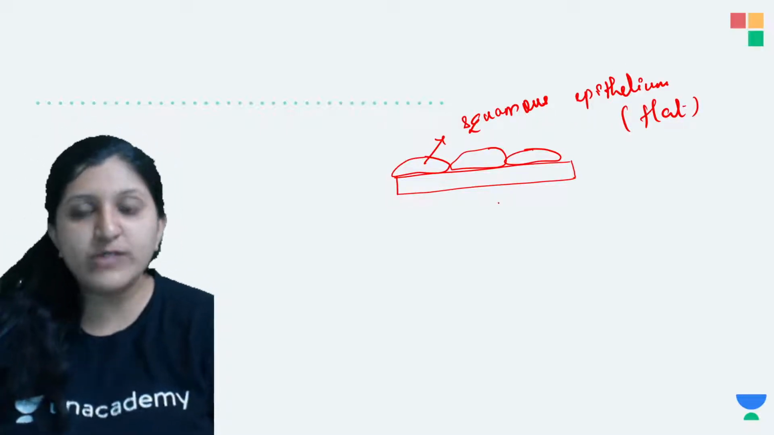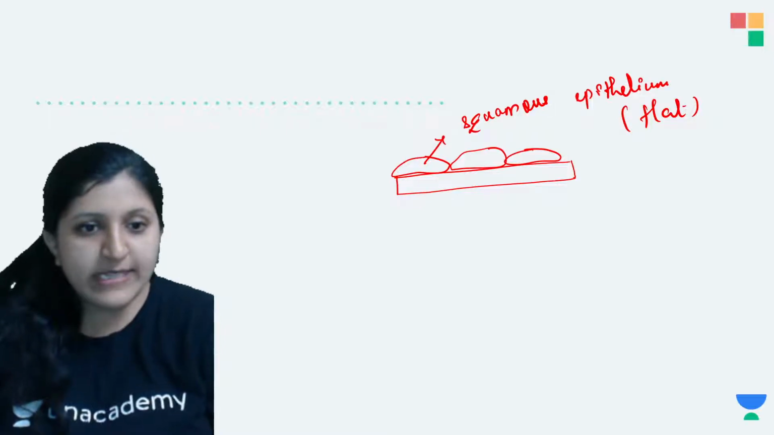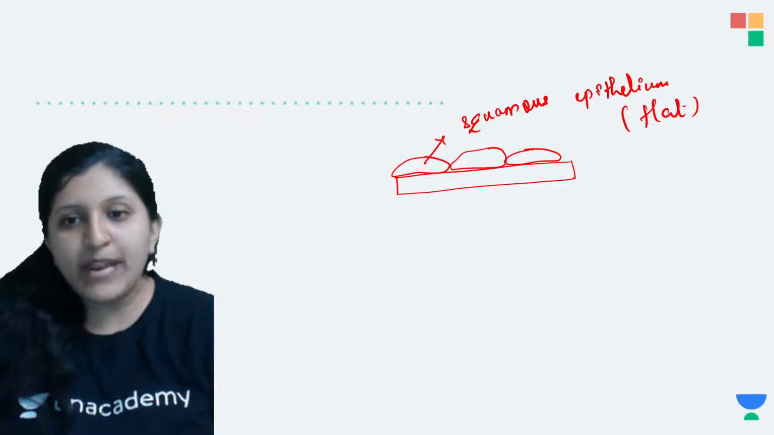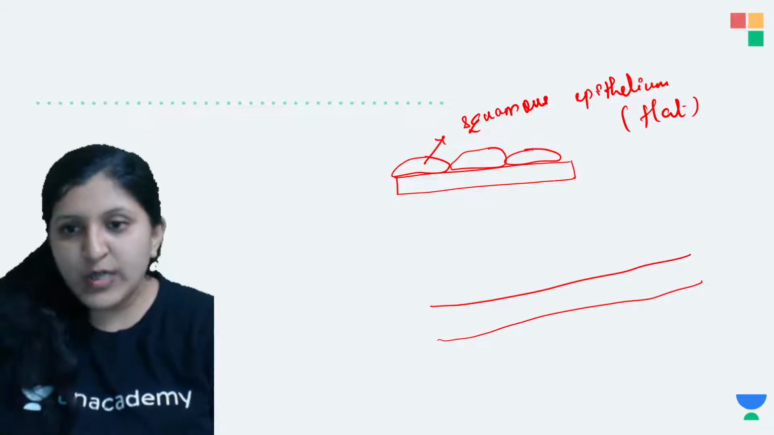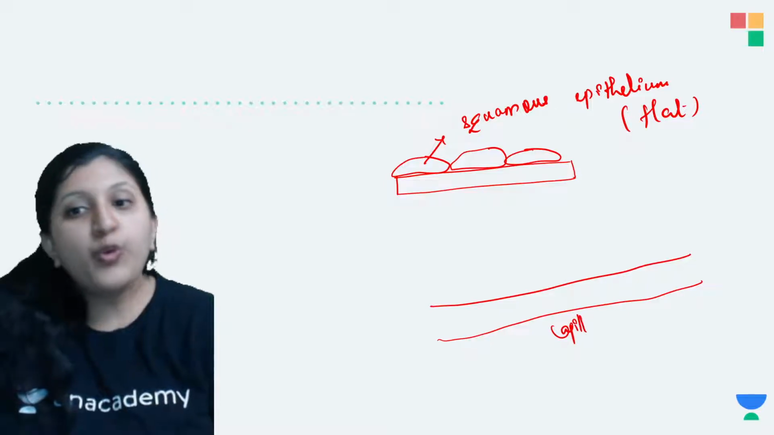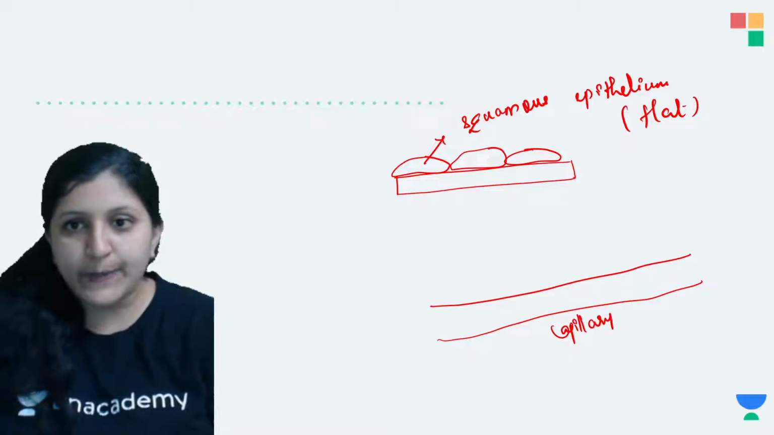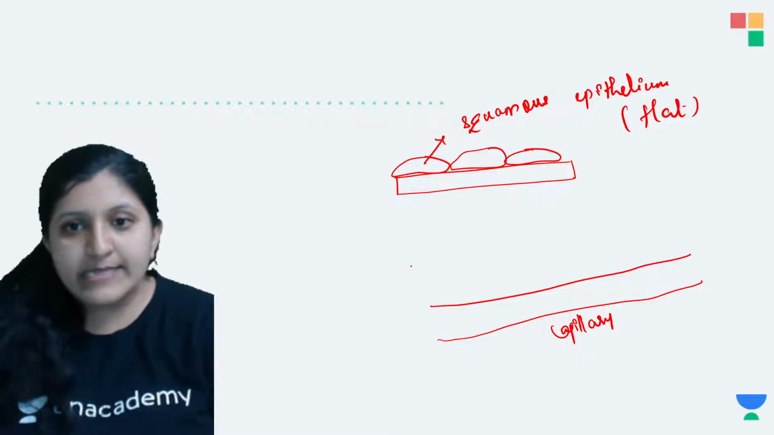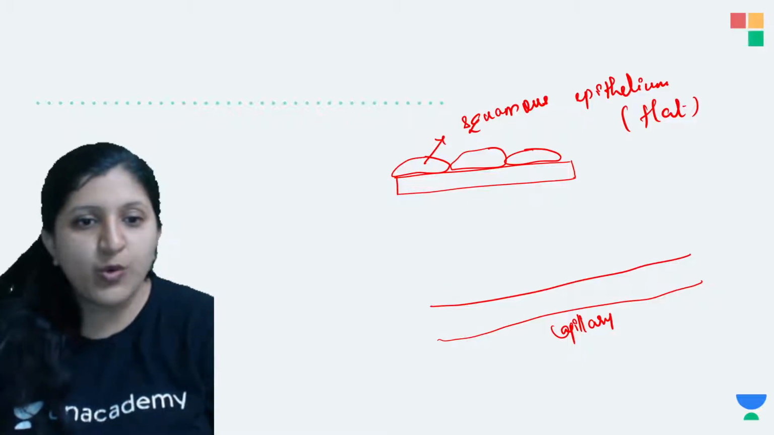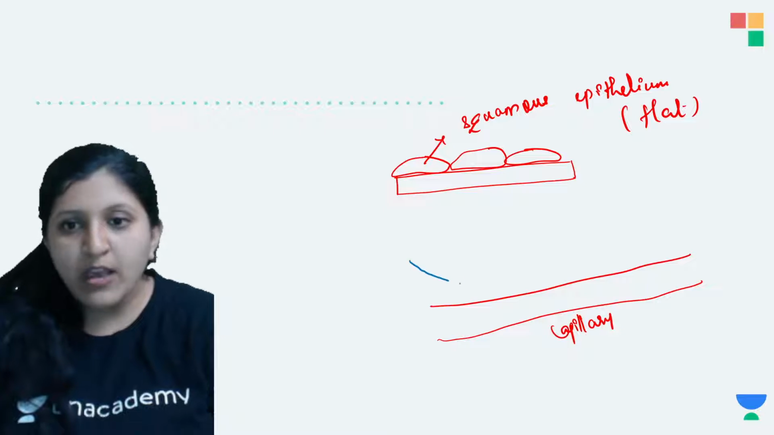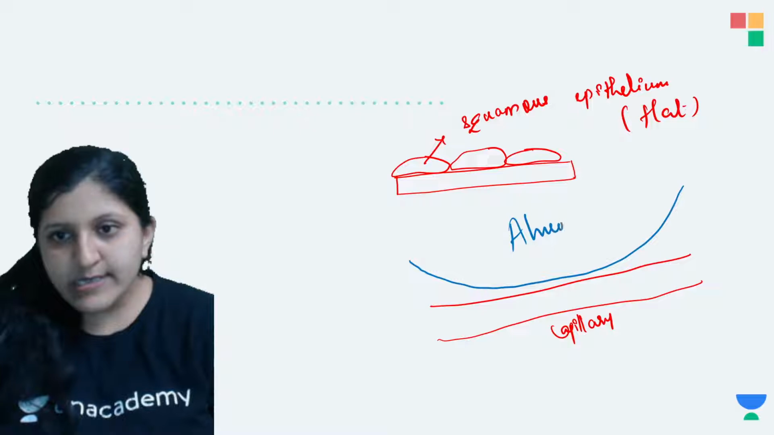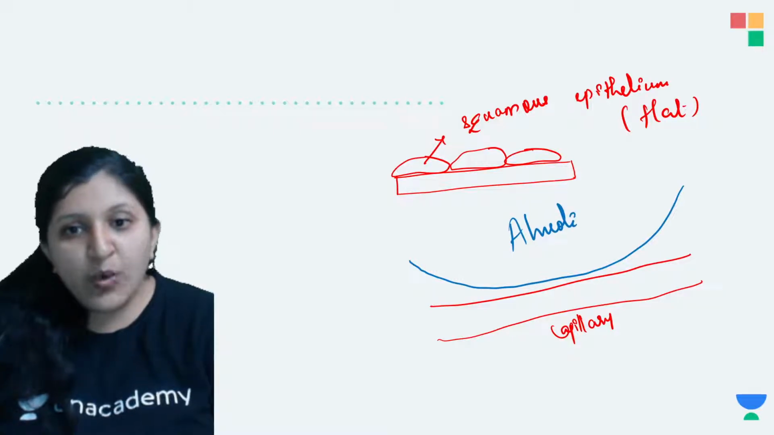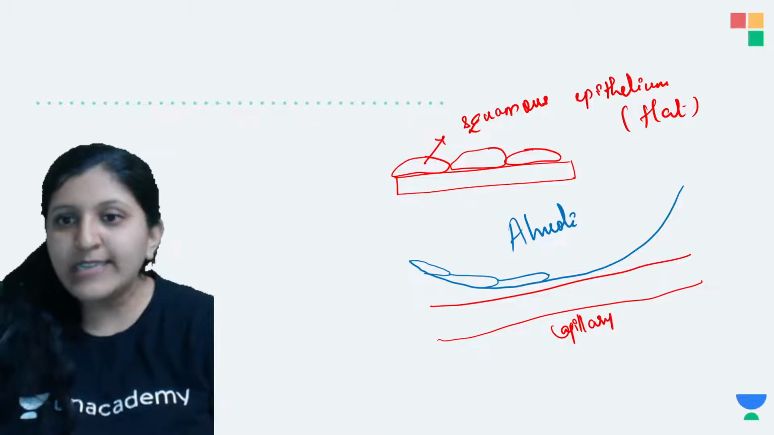Now let's take an example. There is a blood vessel, mainly a capillary, through which the diffusion of gases will occur. Let's say this one is an alveoli. I'll just write, this is alveoli. The alveoli has a squamous epithelial lining, that is, flat type cells are there.